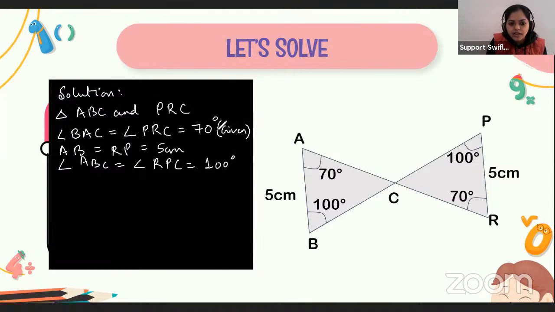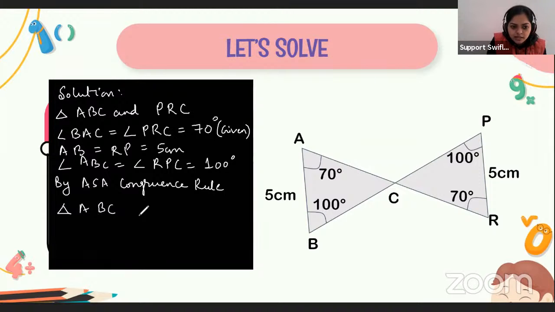So what you can say? Angle, side and angles are equal. So by the angle side angle rule, that is the ASA congruence rule, we can say that triangle ABC is congruent to triangle what? A is corresponding to R. B is corresponding to P. So R, P, C. Sorry, triangle ABC is congruent to triangle RPC. So this is the answer.